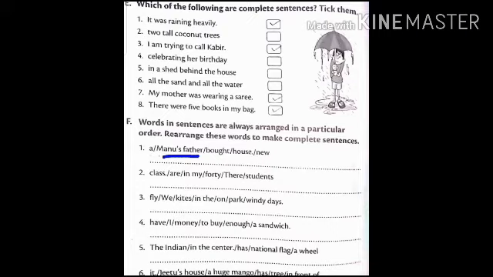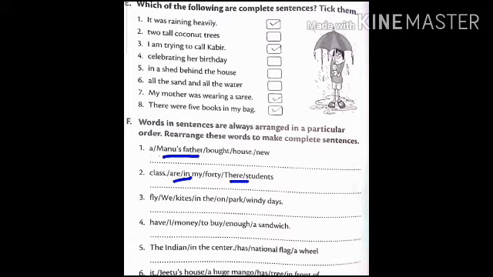Now next. There are 40 students in my class. Full stop. Third, we fly kites in the park on windy days.